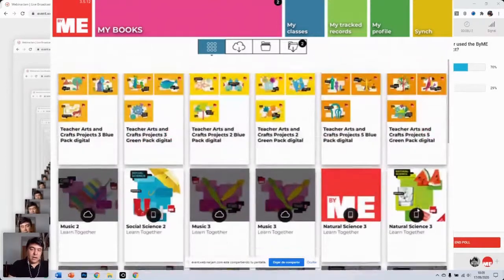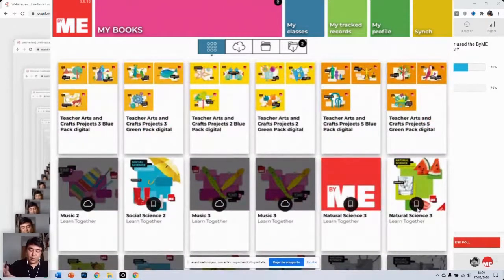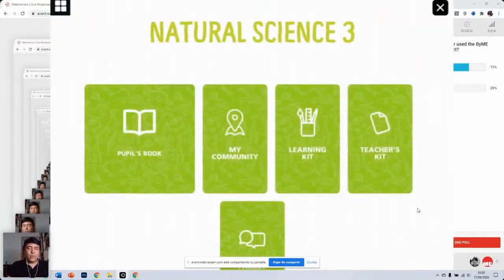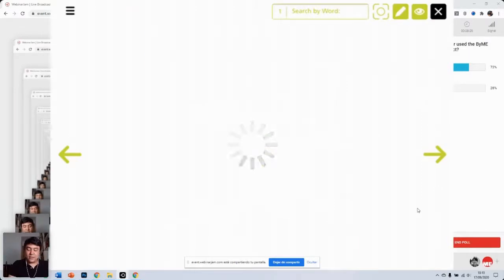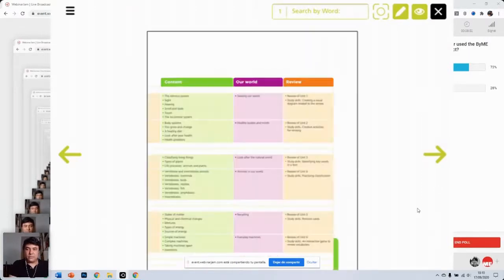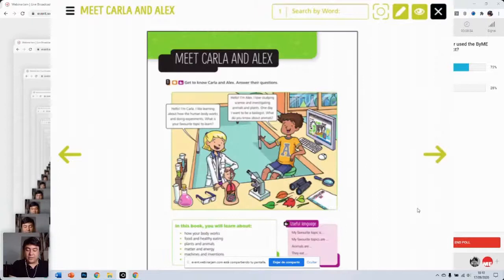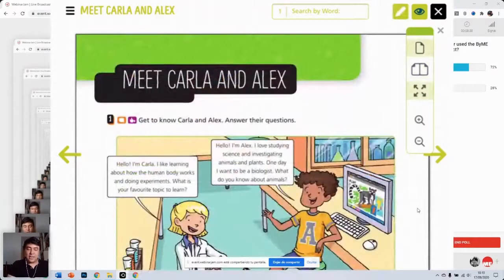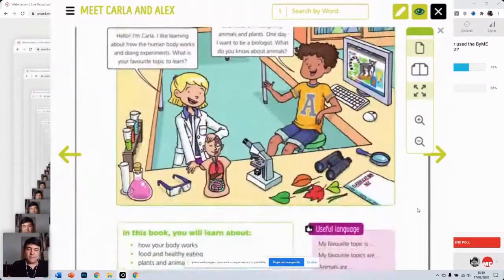Apart from that, the offline option is exactly the same. If we, for example, open here Natural Science 3, which is the one that we're going to be looking at today, we've got the same menu here. You've got your students book, my community, learning kit, etc. If we open the book, as you can see here, it looks exactly the same as the online version, including having a page spread or zooming in to the different parts of the book. As I said, this is particularly useful if you have a tablet and if you're on the go like me. So there you go.